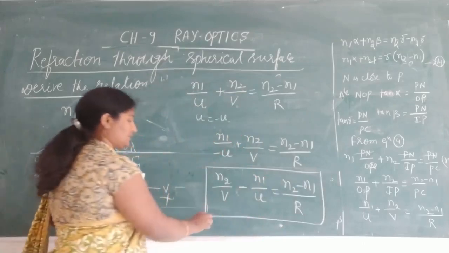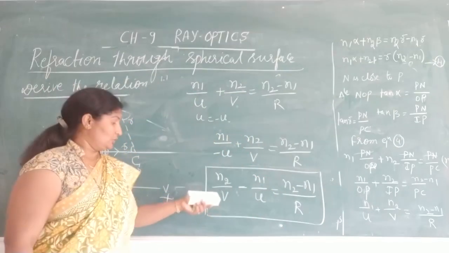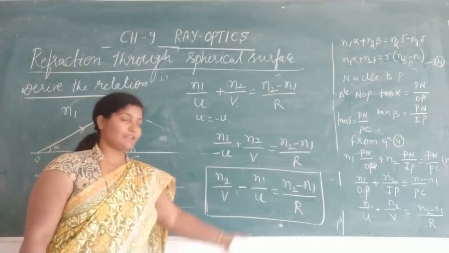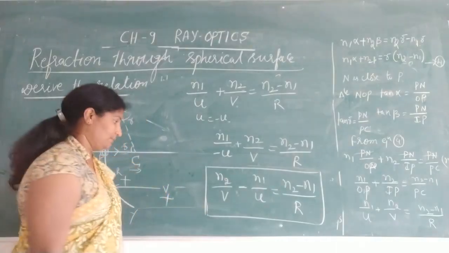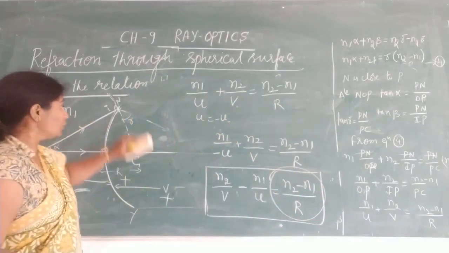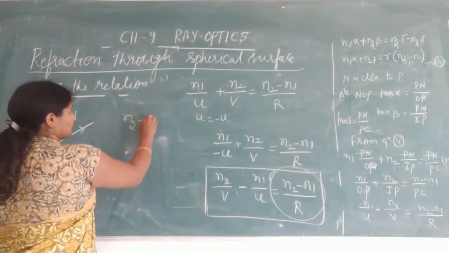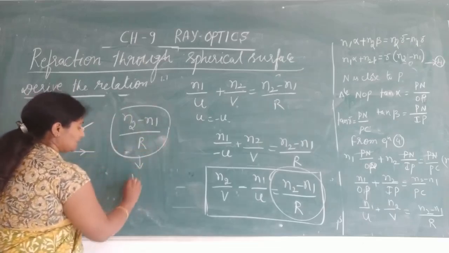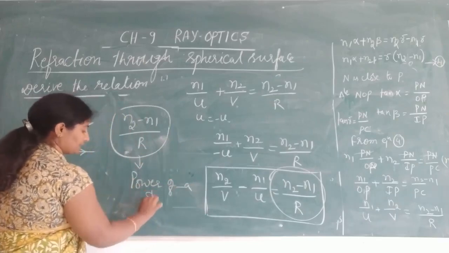So this is the relation between object distance u, image distance v, and radius of curvature R, and also refractive index n. So in this equation, this ratio n2 minus n1 by R, we called as a power of a spherical surface.